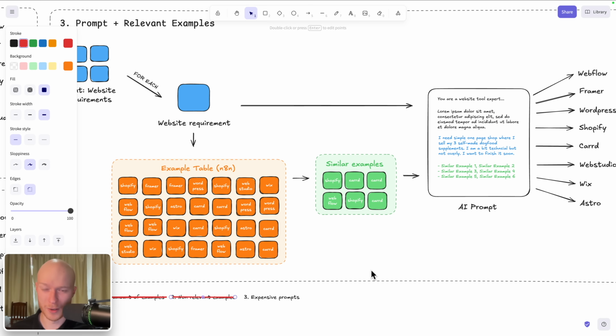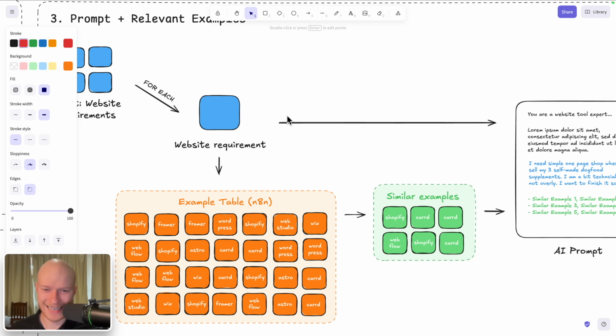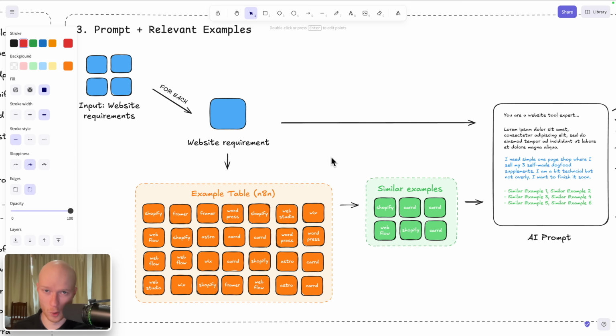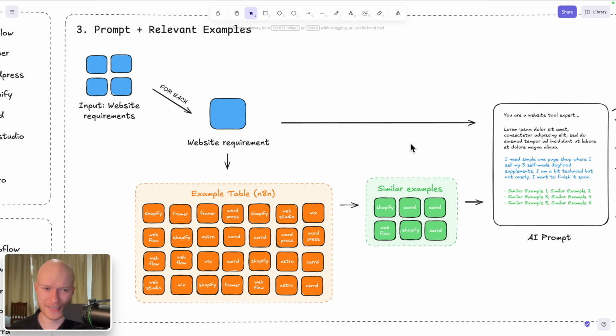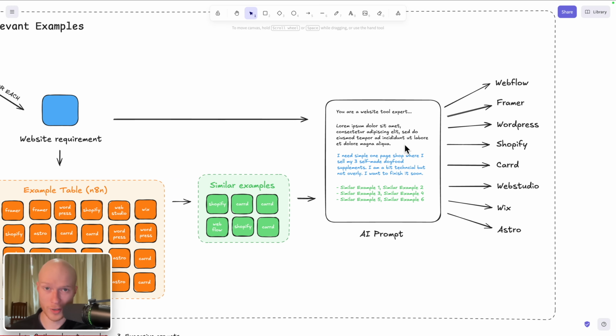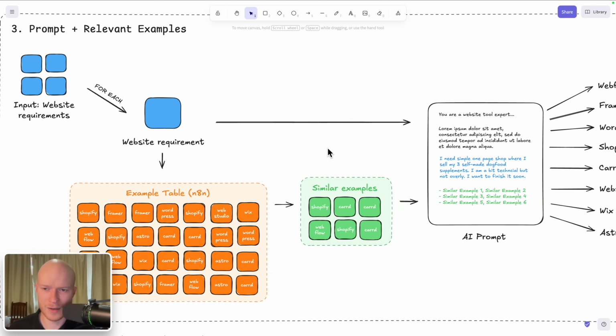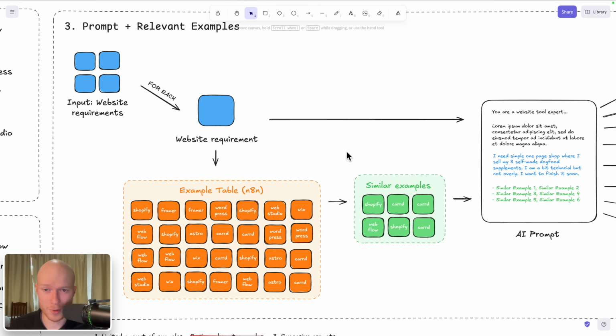But the best part about this entire setup is that it automatically has a learning mechanism built into it. Because after setting this up, for a few days we're going to monitor the results of the AI. And then we're going to see in which areas the AI makes mistakes. So what type of input is it not really good at dealing with? And then we just create new examples for this specific type of input that the AI struggles with.